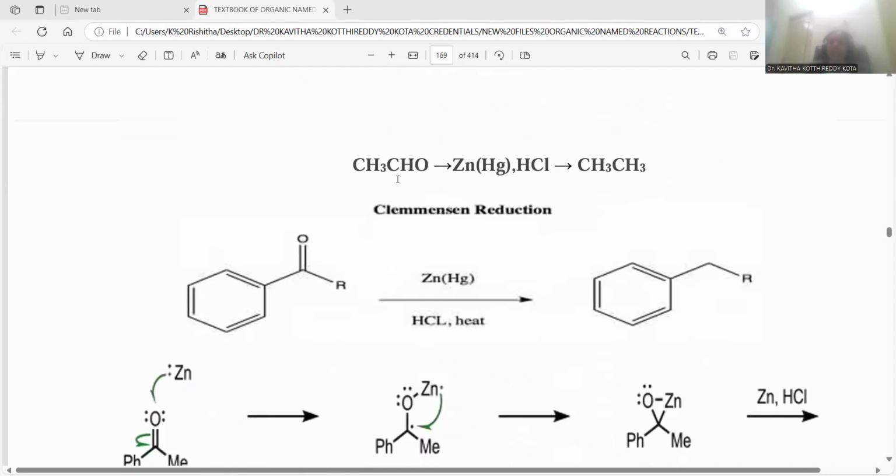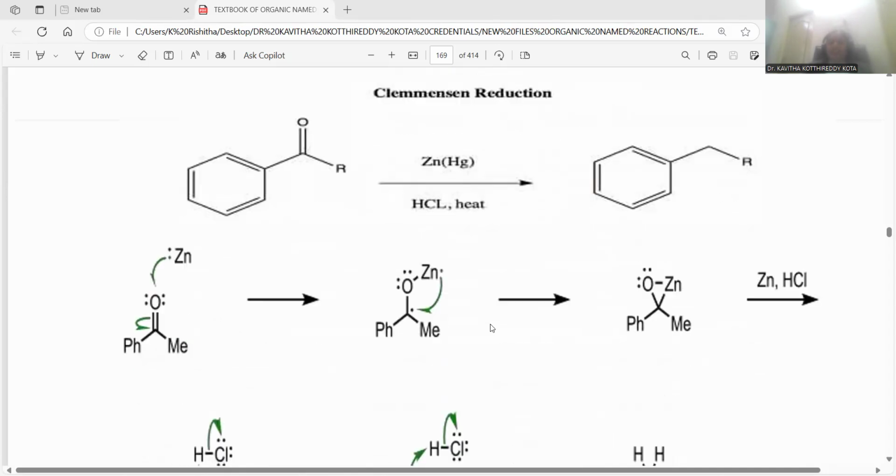And I am taking acetaldehyde as the starting material, zinc amalgam treated upon this acetaldehyde. Finally, this aldehyde is completely reduced into a methyl functionality. You can achieve ethane as the final product, right? Acetaldehyde giving rise to ethane as the final product by treating with the Clemmensen reducing agent.